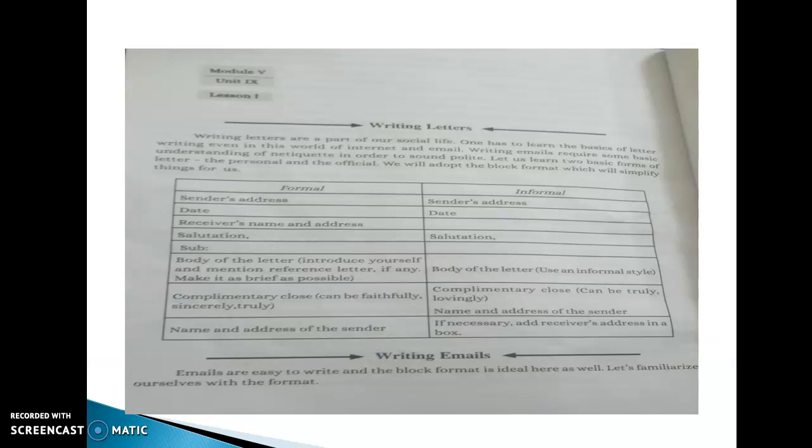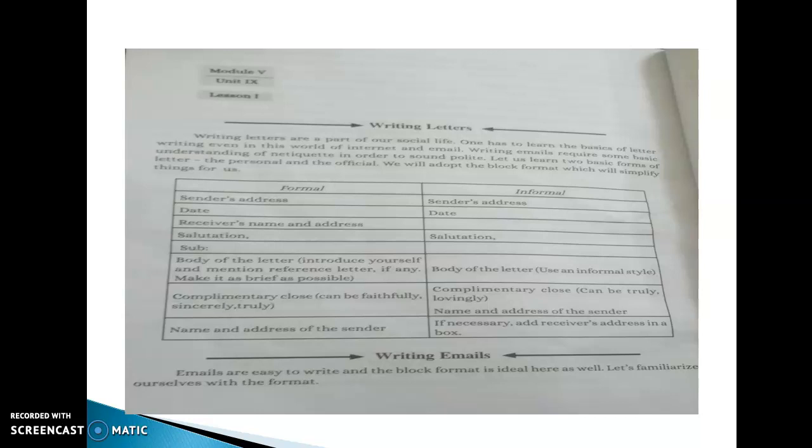A letter is the most ancient form of communicating with those who are separated by distance. So, writing letters are definitely a part of our social life, right? We know that in today's technology-driven world, the internet and email play a major role in our life. So there is a correct or acceptable way of using the internet, and we must understand it basically in order to sound polite.